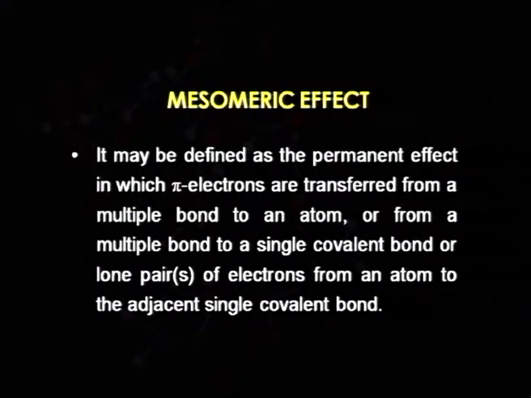This effect may be defined as the permanent effect in which pi electrons are transferred from a multiple bond to an atom or from a multiple bond to a single covalent bond, or it may be the movement of a lone pair of electrons from an atom to the adjacent single covalent bond.